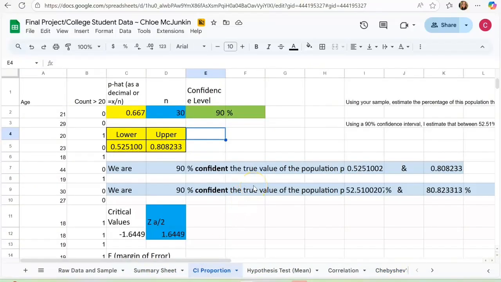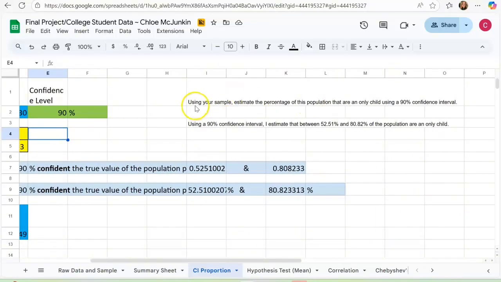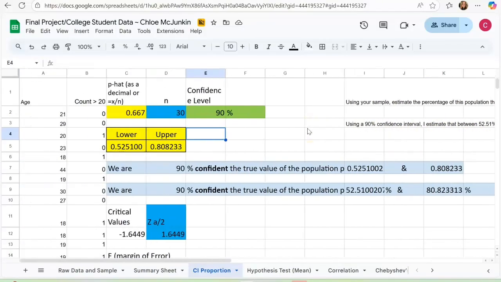Proportion. The given question is, using your sample, estimate the percentage of this population that are an only child using a 90% confidence interval. My answer that I found was, using a 90% confidence interval, I estimate that between 52.51% and 80.82% of the population are an only child. So that is the population parameter, being an only child.